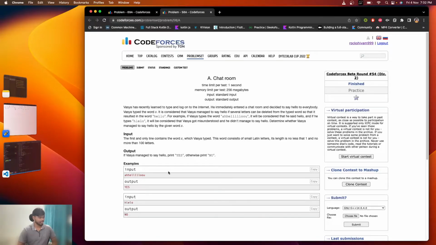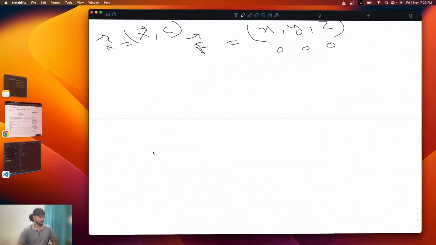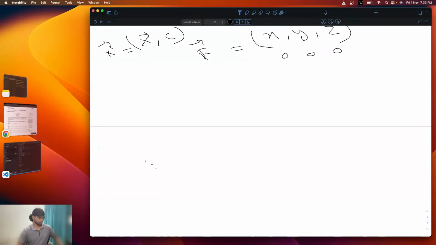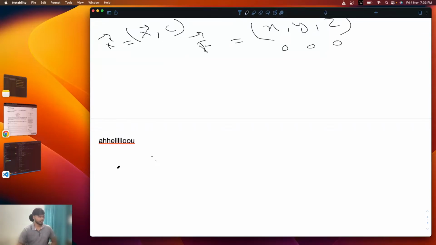Okay, let's take an example here. If you see, I will delete this a, I will keep this h, I will delete this h, I will keep this e, I will keep any two of these l and l, and one of these o, and the others I will delete.